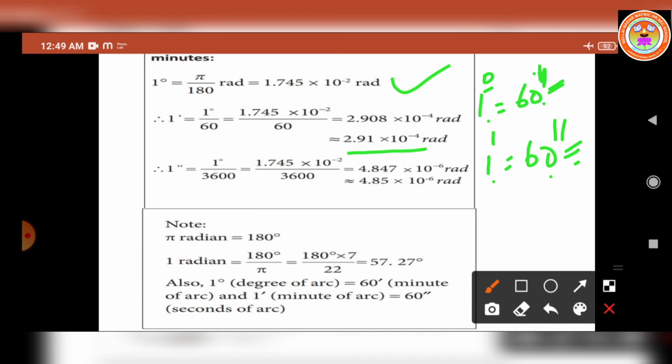Next we have to write pi radian equal to 180 degree. 1 radian equal to 180 by pi. That is pi is equal to 3.14 or 22 by 7. It is substituted. So we can write 1 radian is equal to 57.27 degree. So what is the 1 radian value? 57.27 degree. Or 1 degree is equal to 1.745 into 10 power minus 2 radian.